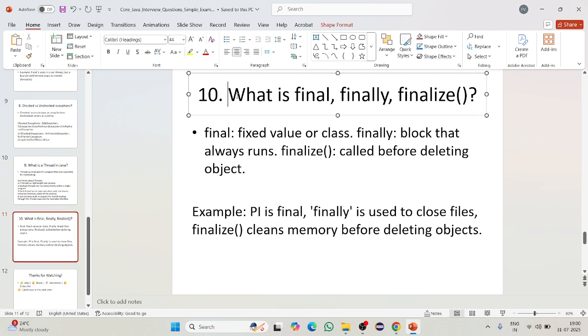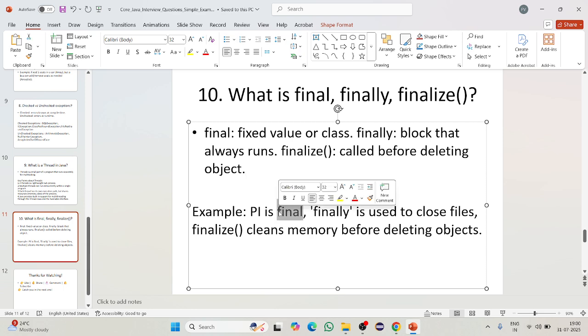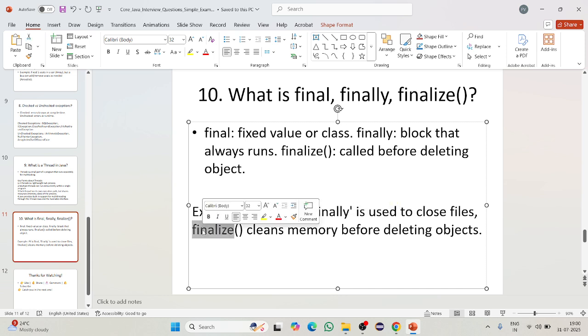And the most asked interview question: final, finally, and finalize. Final is a keyword for a fixed value or class. Finally is a block that always runs. Finalize is a method that is called before deleting the object. You can use final with variables, methods, and classes. Finally is a block used to close files, like after a try-catch block you write finally at the end to close the files. And finalize is a method used to clean up memory before deleting the object.